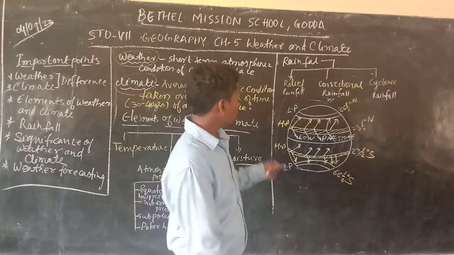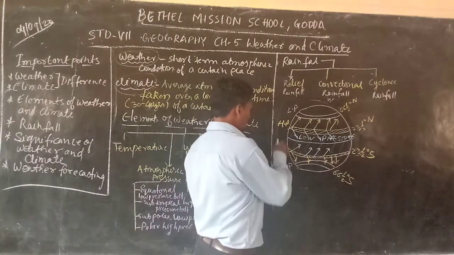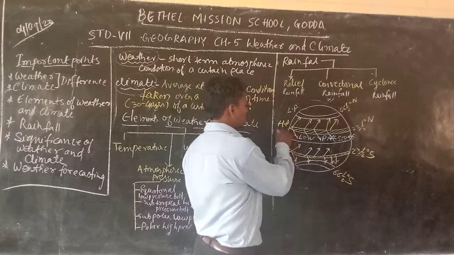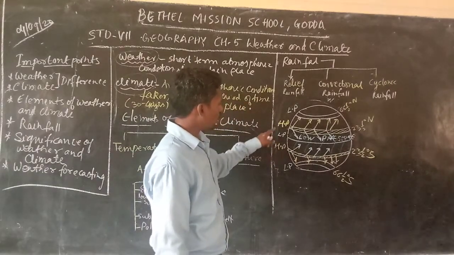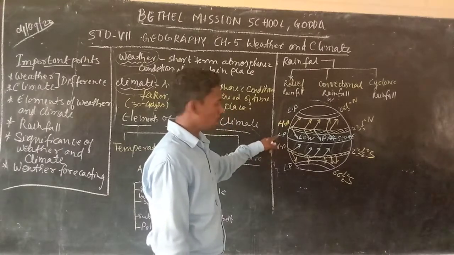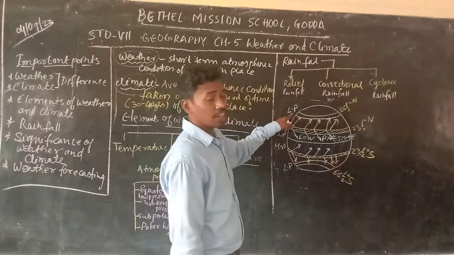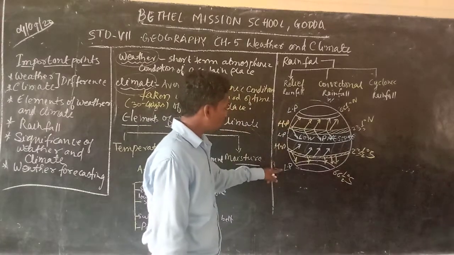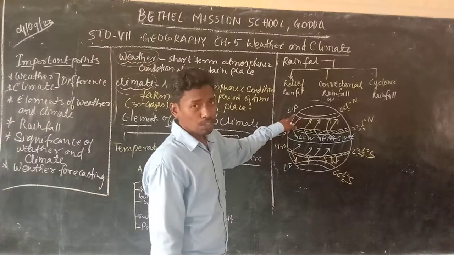Okay, so you understand, here we have low pressure at the center, that is near the equator. So from the high pressure area on the tropical area, which is temperate area, wind blows towards the equator, low pressure area. Then after the high pressure we have alternately low pressure area, and here also low pressure area. From the high pressure area again, the wind blows towards the low pressure area.